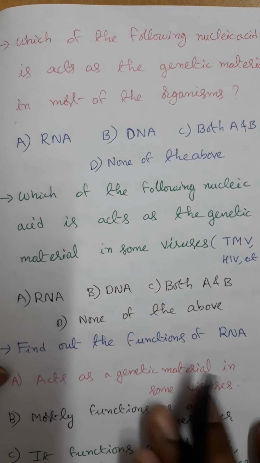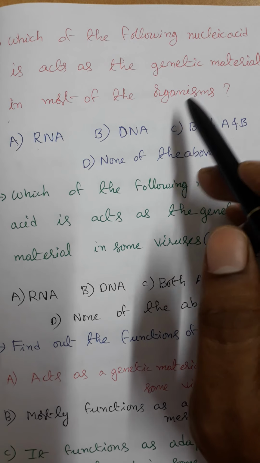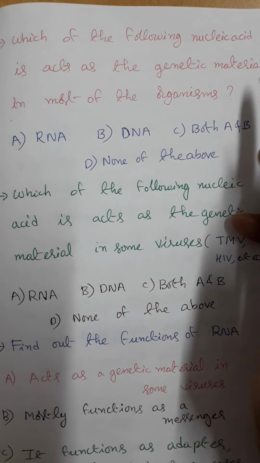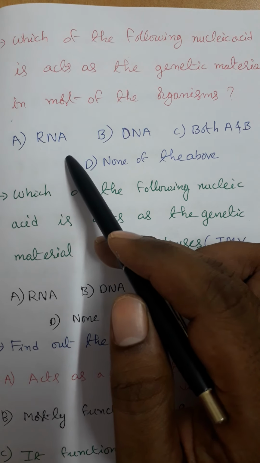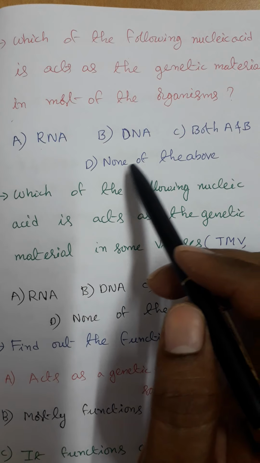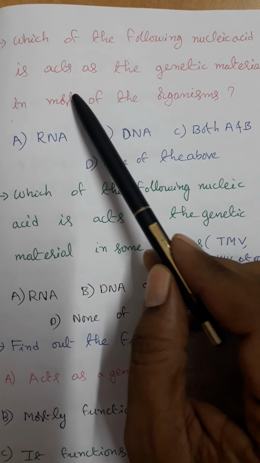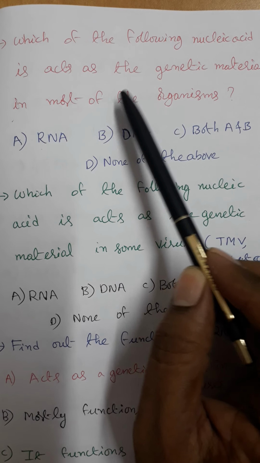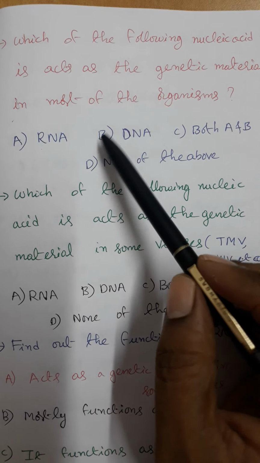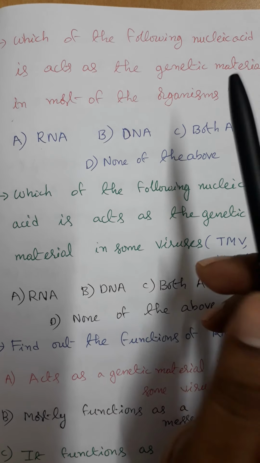Next is another question. Which of the following nucleic acids acts as the genetic material in most of the organisms? Option A RNA, option B DNA, option C both A and B, option D none of the above. In most of the organisms, DNA acts as a genetic material.